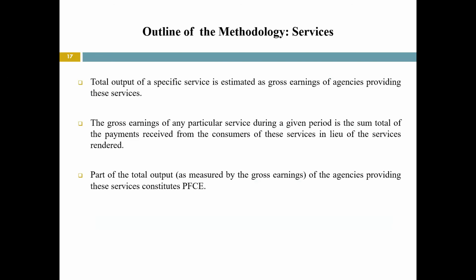Now let us understand the procedure for PFCE estimation for services. For services, the estimates of final consumption expenditure are derived from the total output, which is measured by the gross earnings of the agencies providing these services to the consumers after netting out the expenditure by the private enterprises and public sectors on these services during the year. The gross earning of any particular service during a given period is the sum total of the payments received from the consumers of these services in lieu of the services rendered to them.